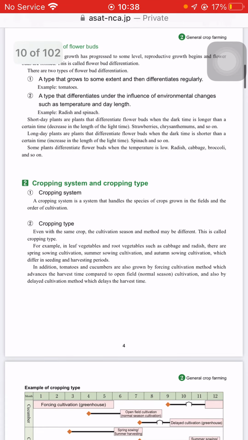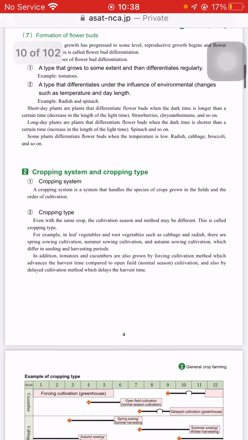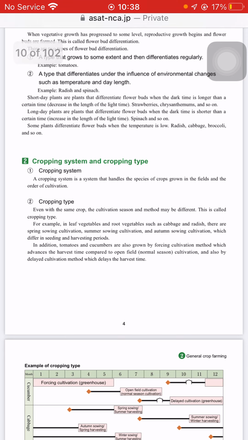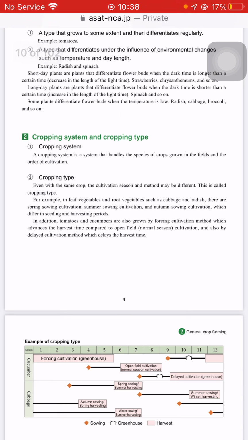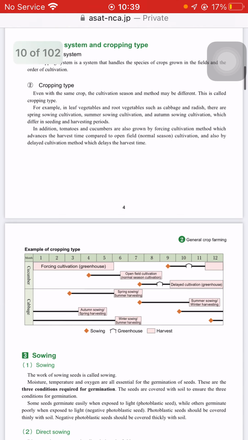In addition, tomato and cucumber are also grown by the forcing cultivation method, which advances the harvest time compared to open field normal season cultivation, and also by the delayed cultivation method, where we delay the harvest time.